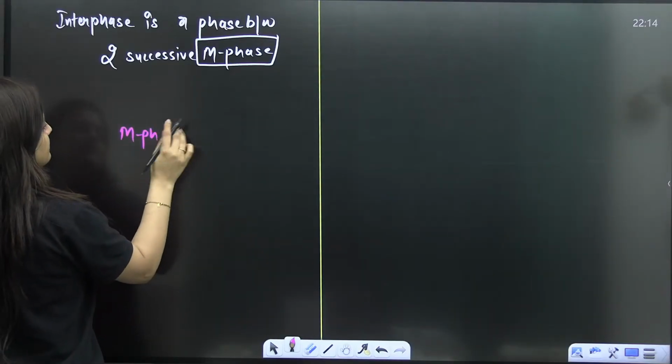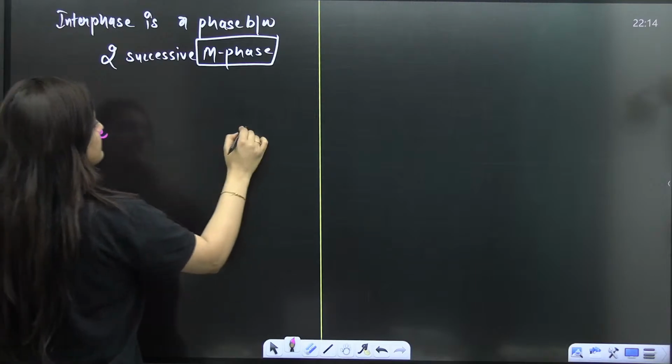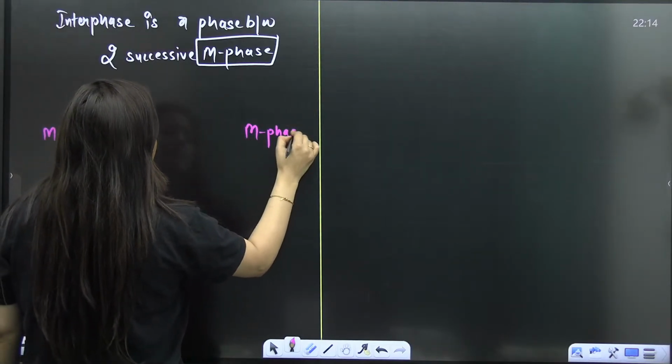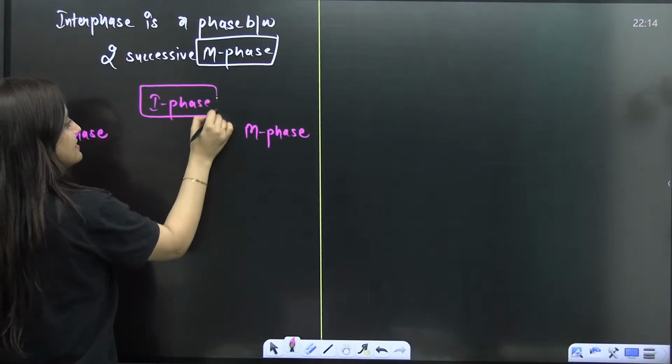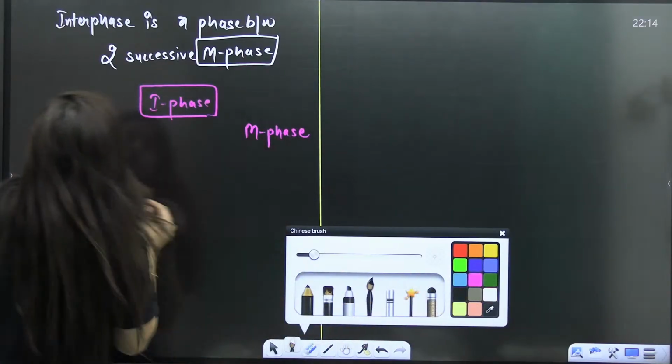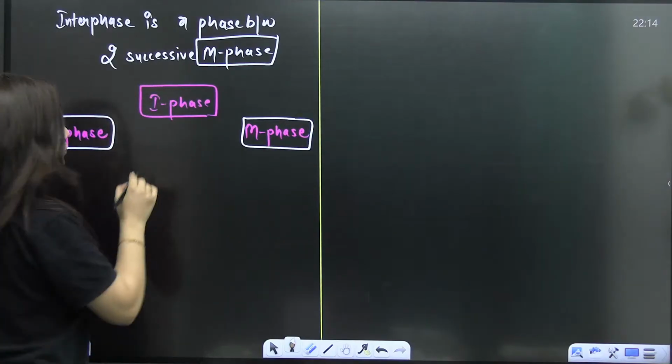This is the M phase, this is the M phase, and this is the I phase that we have. So of course, M phase and I phase. That's what we have.